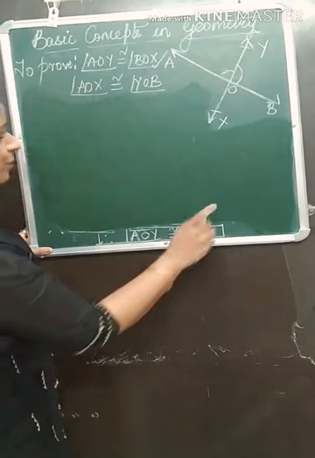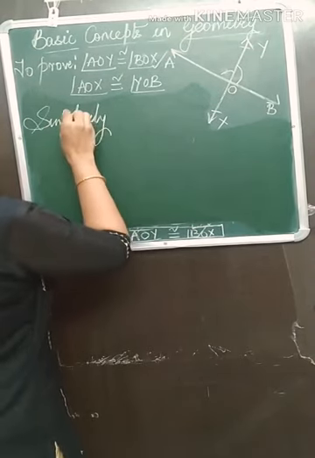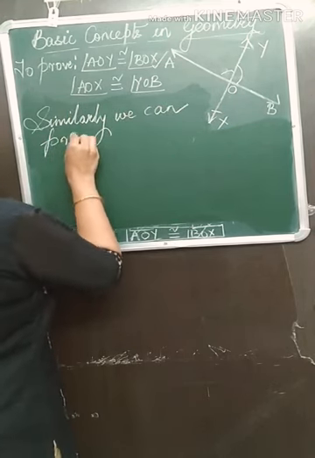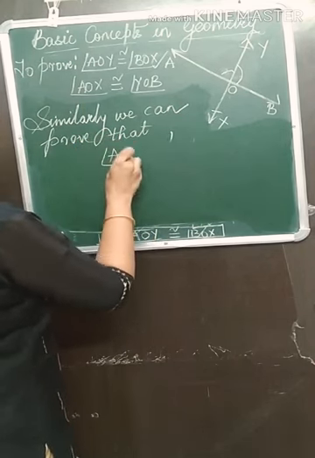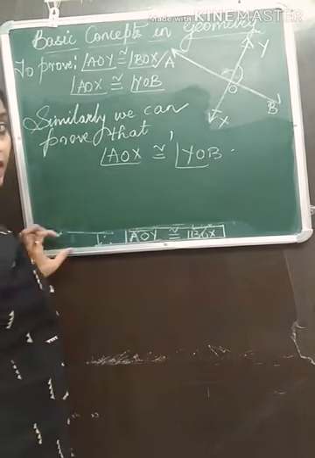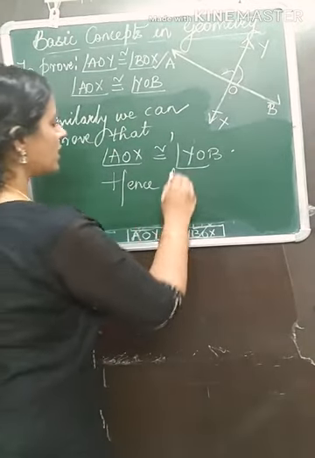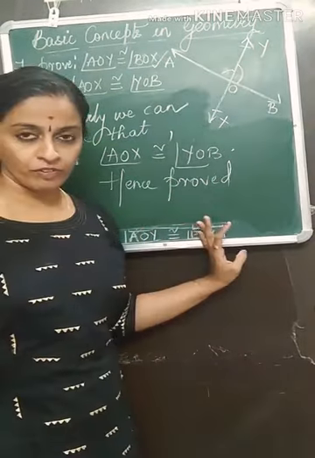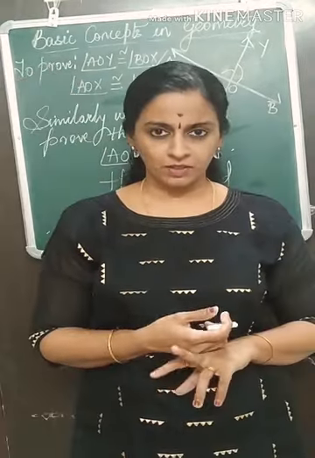So after this step you will write, similarly we can prove that next pair AOX is congruent to YOB. Okay, and last, once you've got the proof, you will write hence proved. PROVED, not double O V E D. Many students make this spelling mistake. Hence proved, PROVED. Hope you understood.